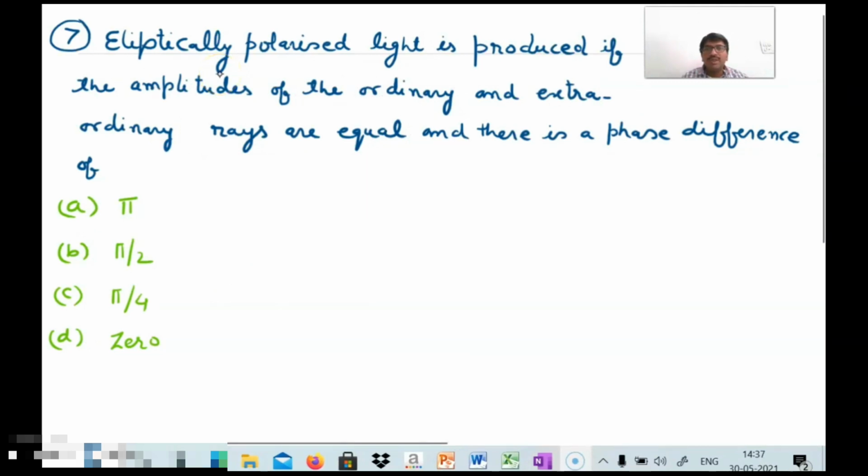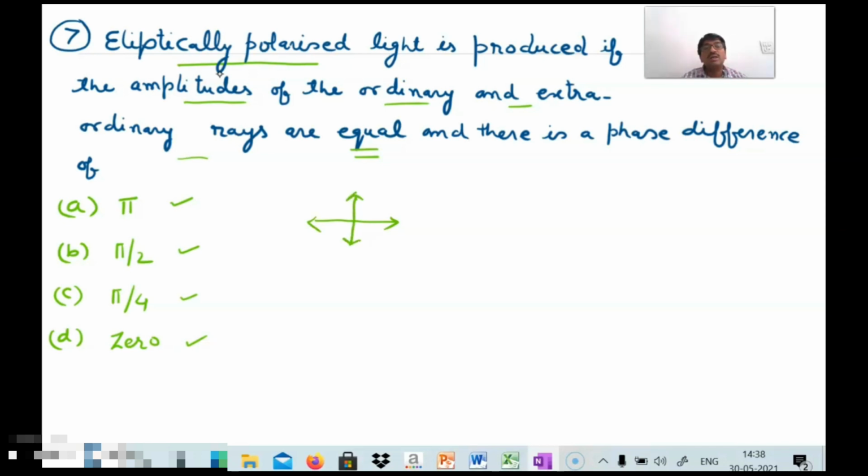Next question: elliptically polarized light is produced if the amplitudes of the ordinary and extraordinary rays are equal, and there is a phase difference of. Options are pi, pi by 2, pi by 4, 0. In the video I have explained that the phase difference between the components should be 90 degree. So we can say that option B should be correct. Now we will move towards the eighth question.